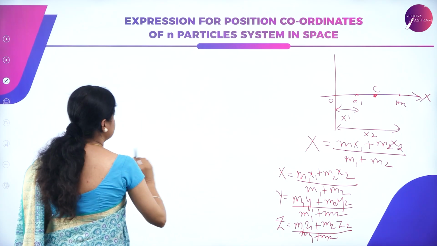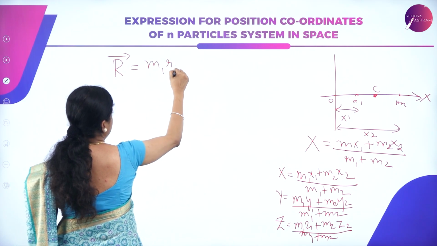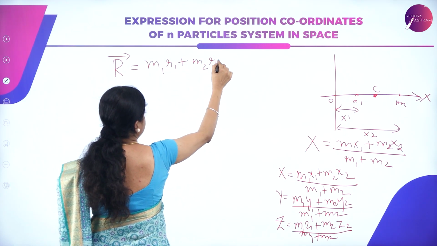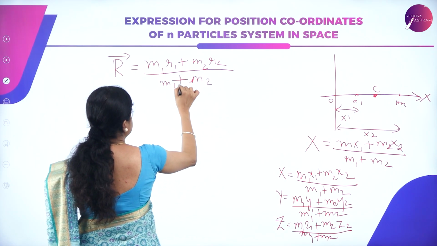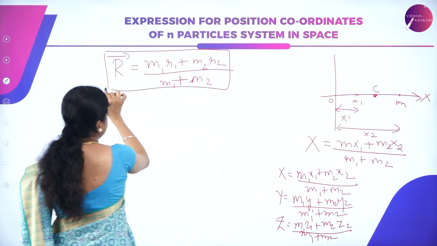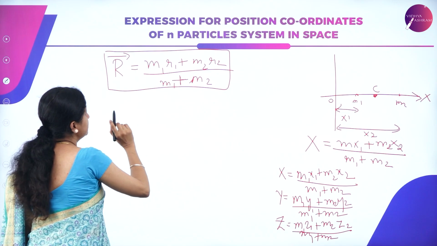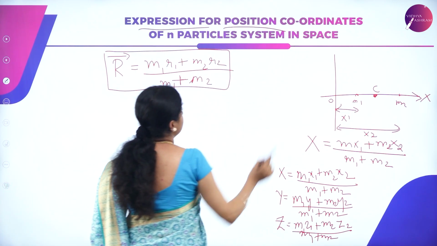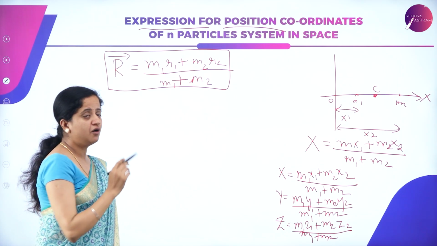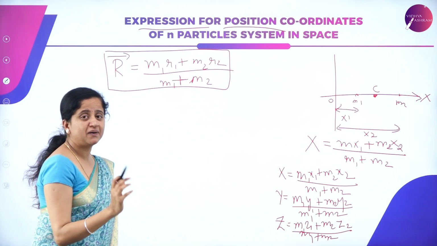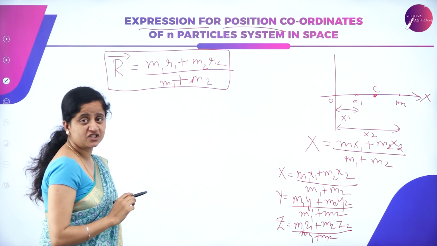So this is the expression for the two particles position in space, that is in three dimensions. In general, we can express this as vector r is equal to m1 r1 plus m2 r2 divided by m1 plus m2. So this is the expression for position coordinate of two particle system in general. With reference to this, we have to derive now the expression for position coordinates of n number of particle system in space. Now how to represent this n number of particles in space? The same way we can write the expression for position coordinates.